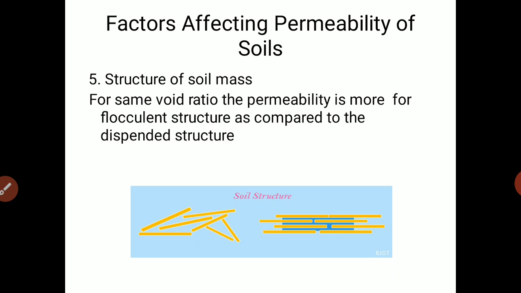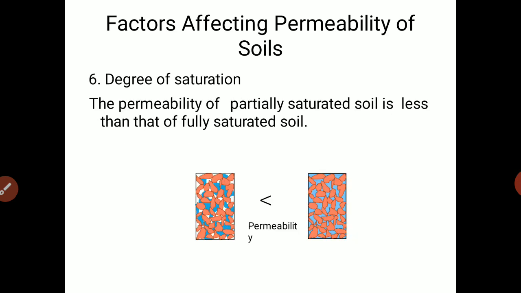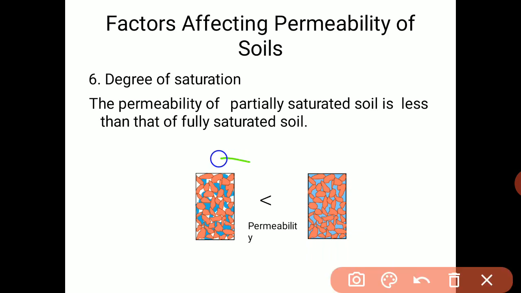Then the next factor affecting permeability is degree of saturation. The permeability of partially saturated soil is less than that of fully saturated soil. It is obvious, because partially saturated soil has air in it.